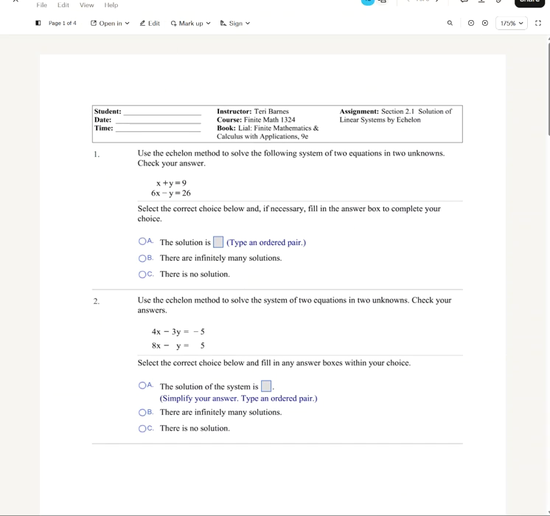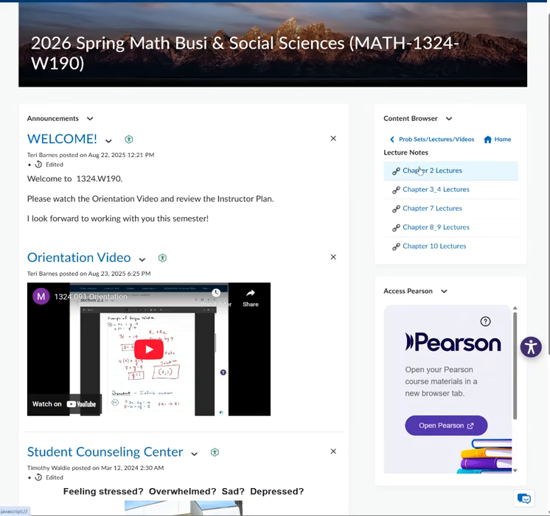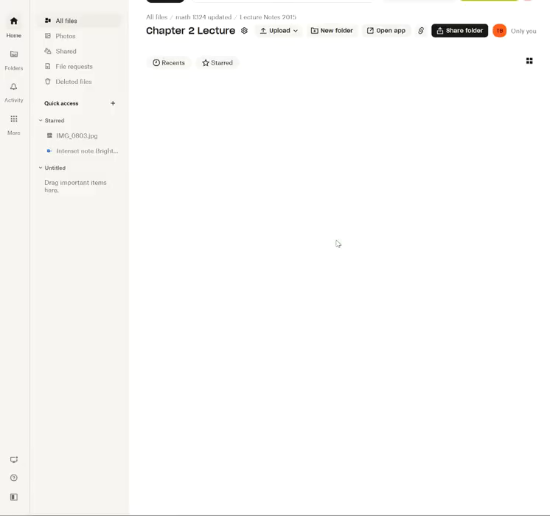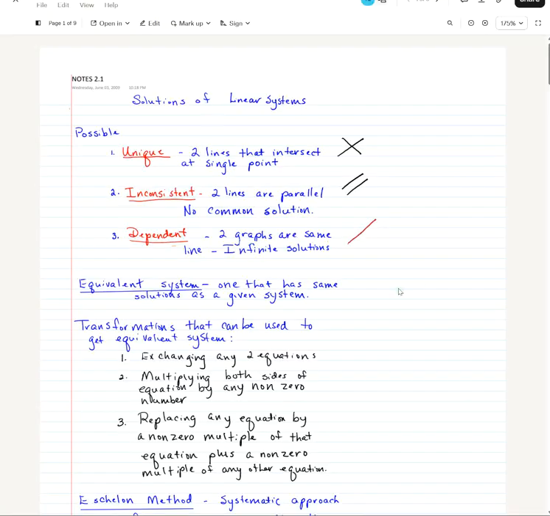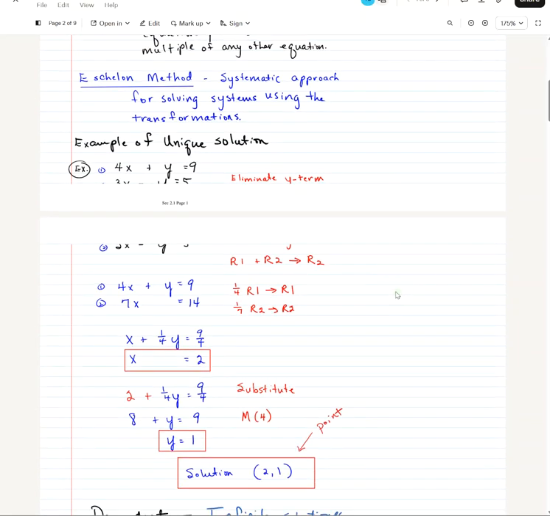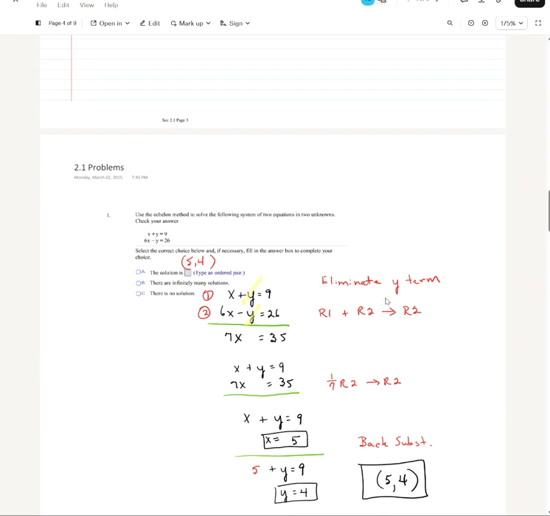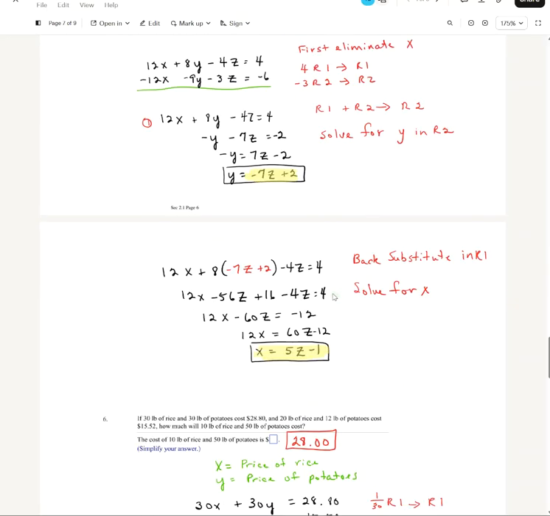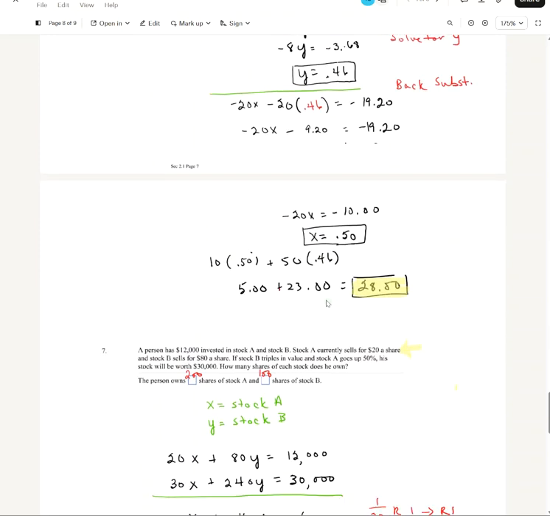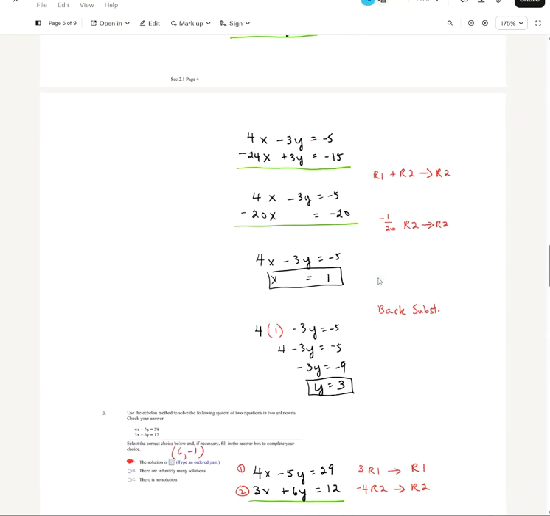So you have those blank problems, but that may not show you much. Let's go look at the lecture notes. So here are the lecture notes, and again, chapter 2 lectures. And the links are there, and we will go to 2.1. If you were in class face-to-face, we would be taking notes down, and we would be going over these examples, and we would get to the problem set, and you would do these in class, and I would be going over them. So the work is all here. That might be enough for some people, not for everybody. And so I also have a video lecture of me going through these.